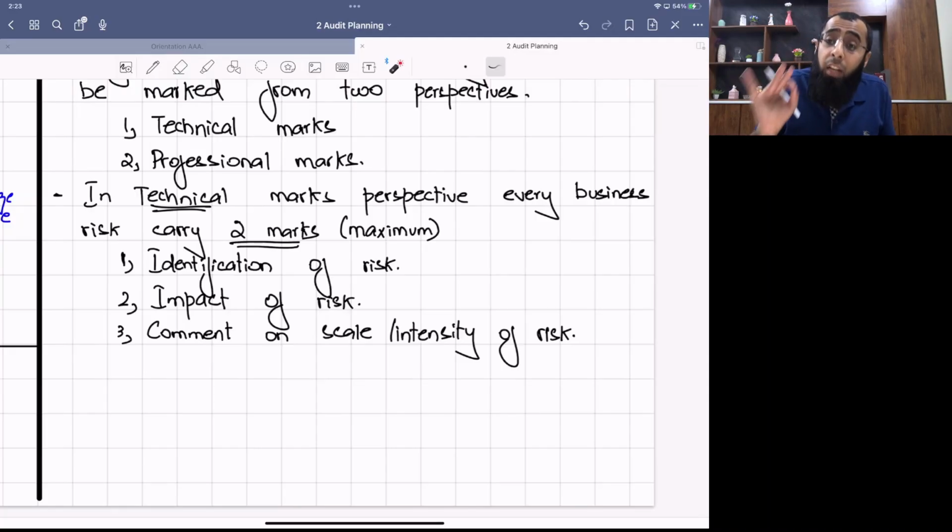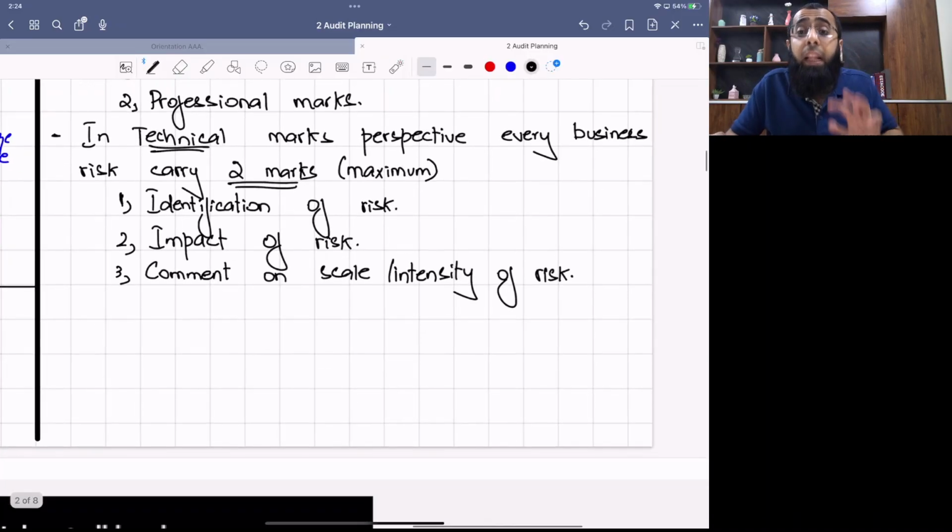From a technical marks perspective, every business risk carries 2 marks maximum. In that, you have to do identification, you have to write the impact of the risk, and you have to comment on the scale or intensity of the risk. Now, if you do any calculation, just listen to me on the marking approach and then I'll write examples also. But this marking and drafting approach is very important, so you have to listen to it very carefully with patience.